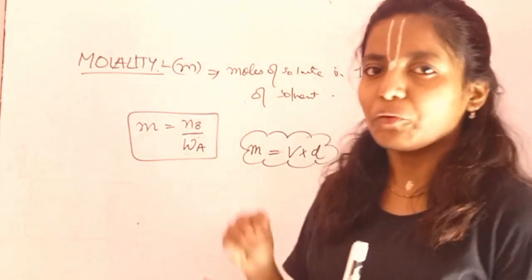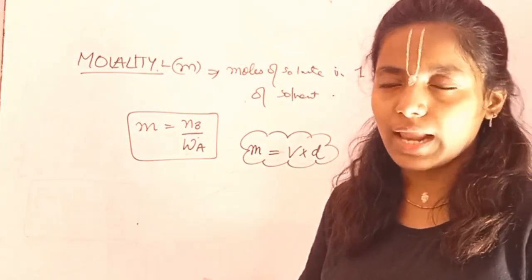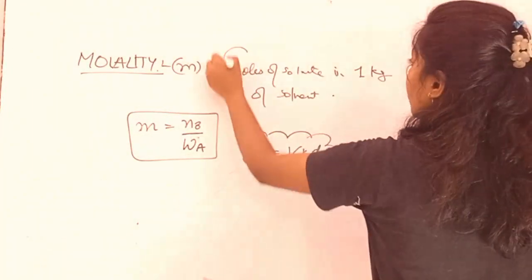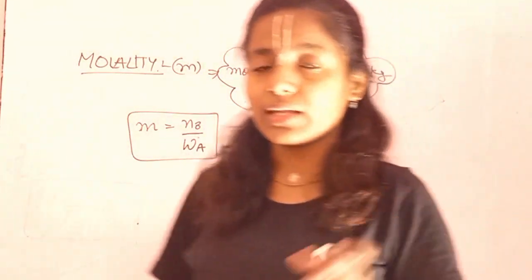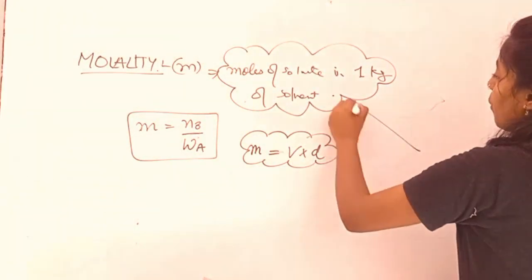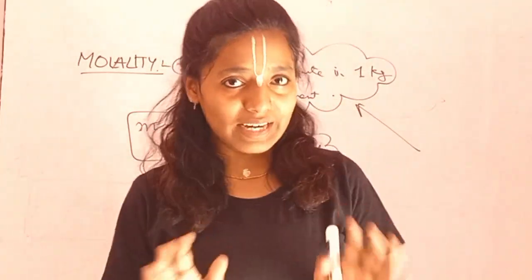I'm not putting more effort on this topic because it's a very simple topic you have already learned in 11th. And yes, the formula is important all over, and not only the formula, these things are very important, right? So when it is not given that this is particularly molality, you're going to use your concept, your brain, and form the topic whichever is needed, right?